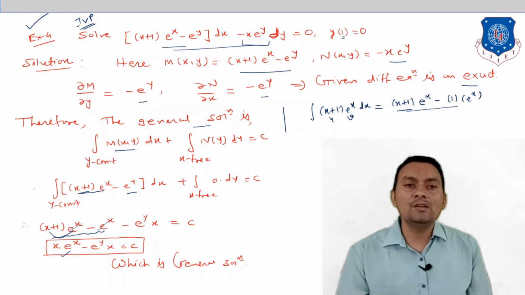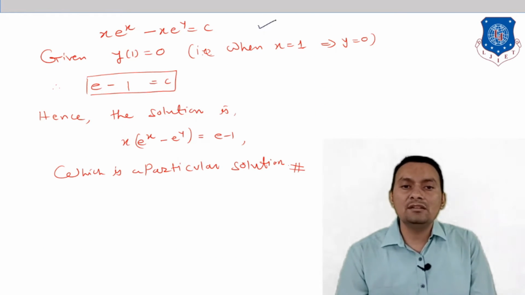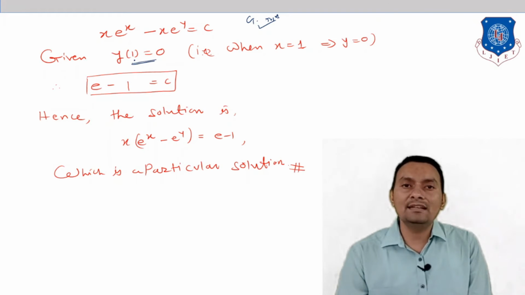But the given question is an initial value problem. So this is our general solution. But having this condition, what we are trying to find out is the constant c. And if we replace constant c by a new fixed number, that solution will be exactly the particular solution. So let us see what this condition means.